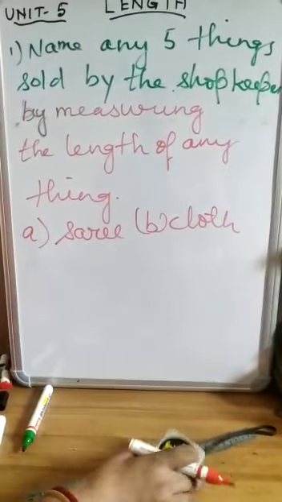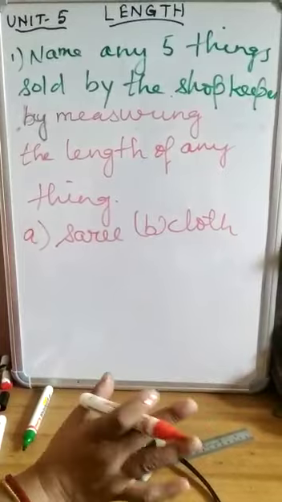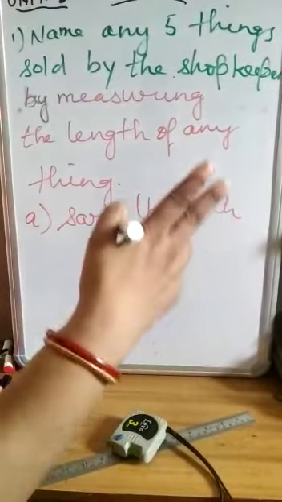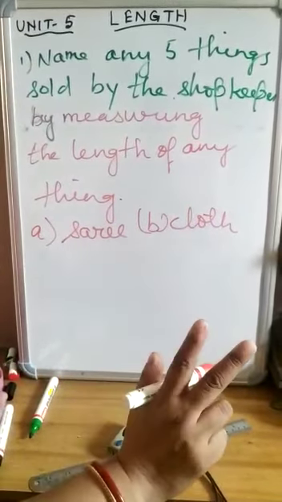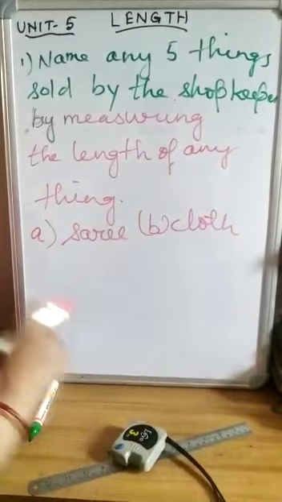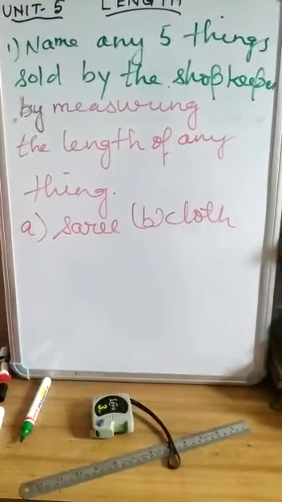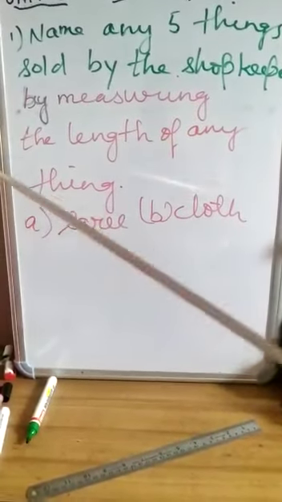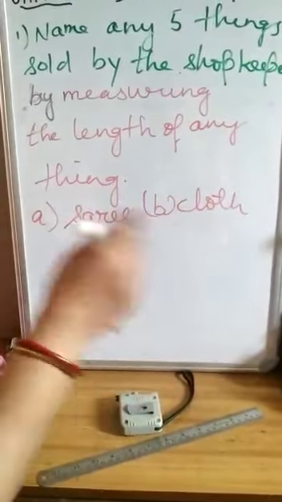He takes the measurement of the cloth with the help of this tape, and then he cuts the required length that is needed. You tell the shopkeeper that I need 1 meter of cloth, 2 meter of cloth. So the shopkeeper measures with the tape, and after the required length, he cuts the cloth and gives it to you.